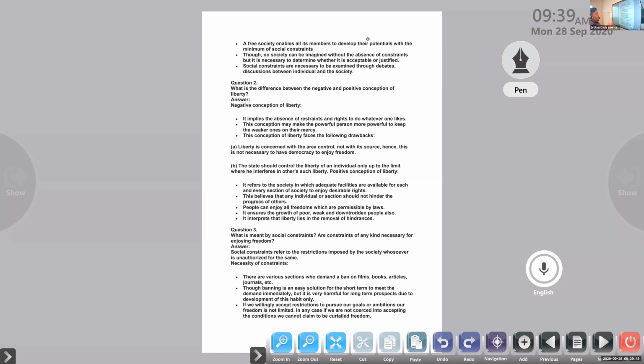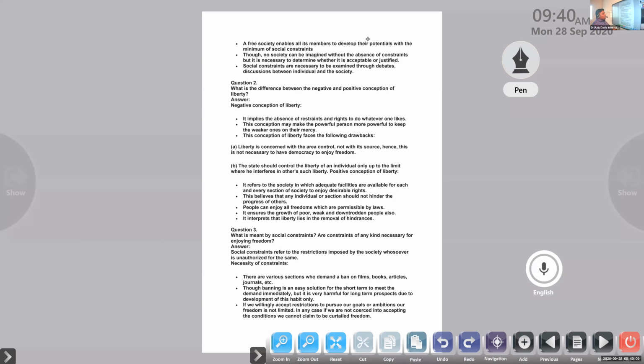Okay, so today we know that there are no societies in the country or in the world without any restrictions. Some sort of restrictions we are able to find in almost all societies, and we have to accept that at the same time such restrictions are justifiable. We can say that we need these restrictions.